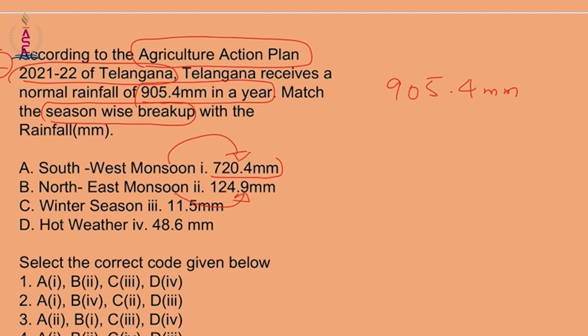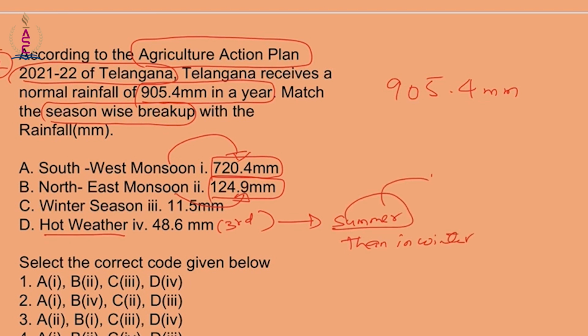Remember these figures also, 720, 125. Now hot weather will be the third highest because we have more rainfall in summer than in winter.